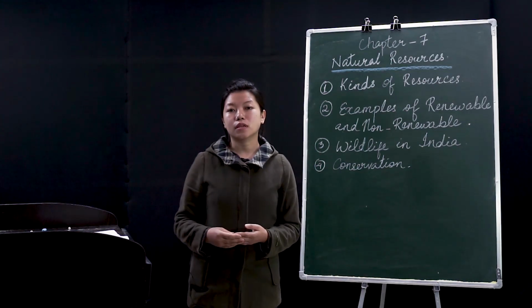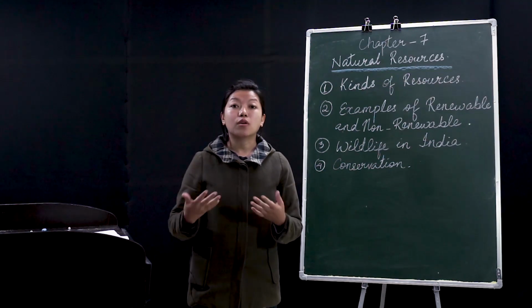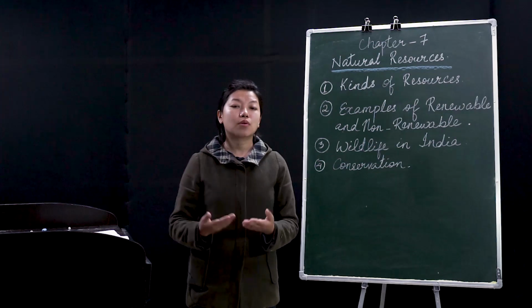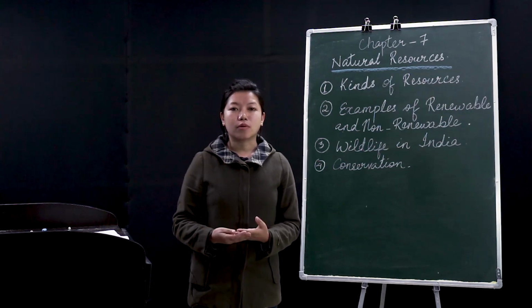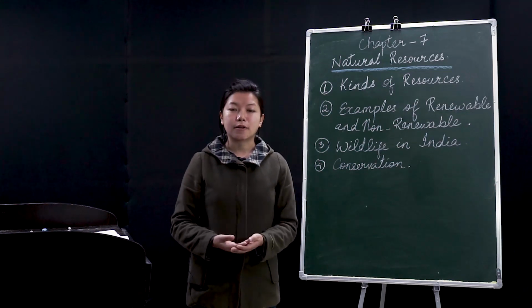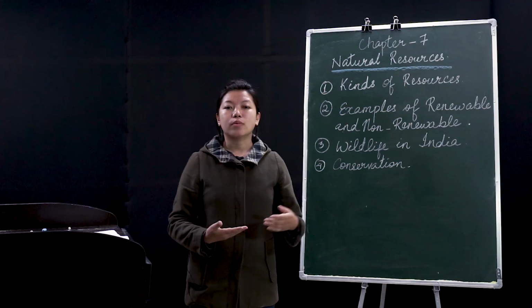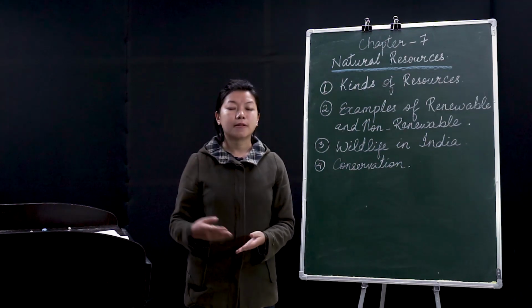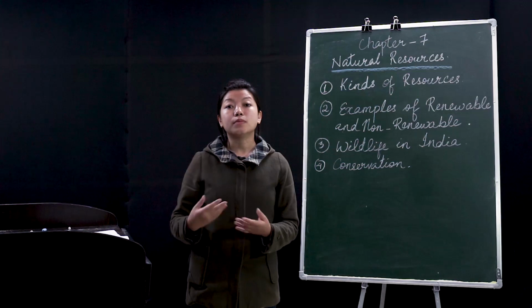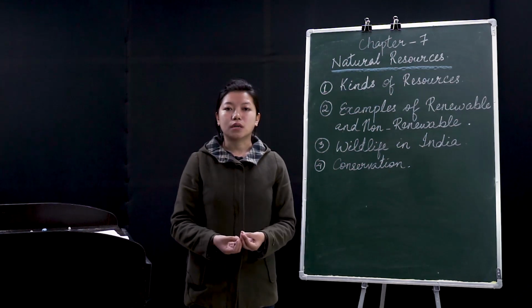Now, say for example, the animals. Some of the animals in our world are becoming extinct. Extinct means it is getting over, and if it gets over, we won't find it anymore. There are some animals which have already become extinct. They are no more. We can only see them in pictures and on the internet. It is because human beings have killed them and used them for their own purpose.